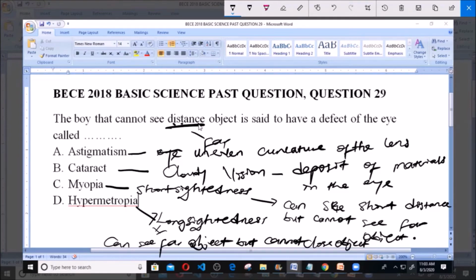of the eye called dash. Now, like I told you, from this you see that myopia is C, which is short-sightedness, and it simply refers to the person who can see close objects but cannot see far objects. And the question says that the boy cannot see distant objects, so definitely the boy has myopia, short-sightedness, because he can only see close objects but cannot see far objects. So our answer is C, myopia, short-sightedness.